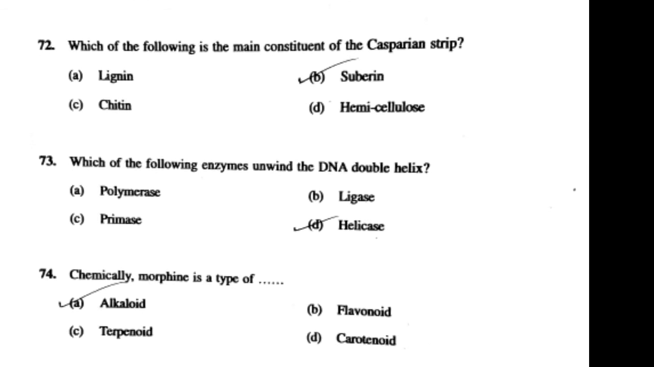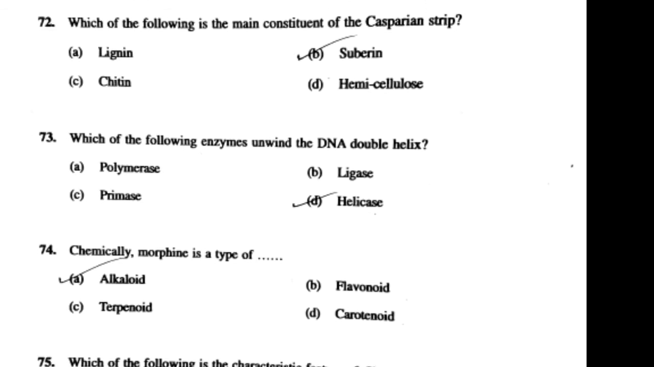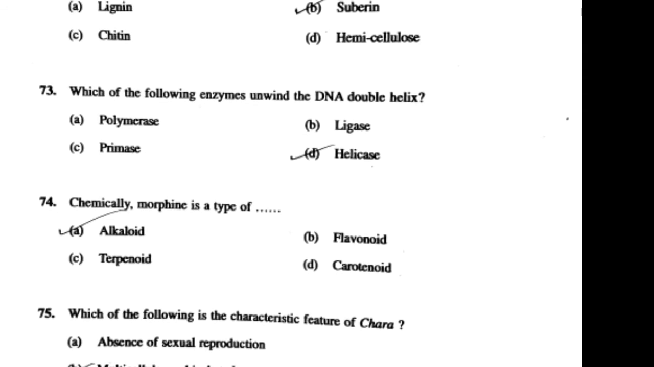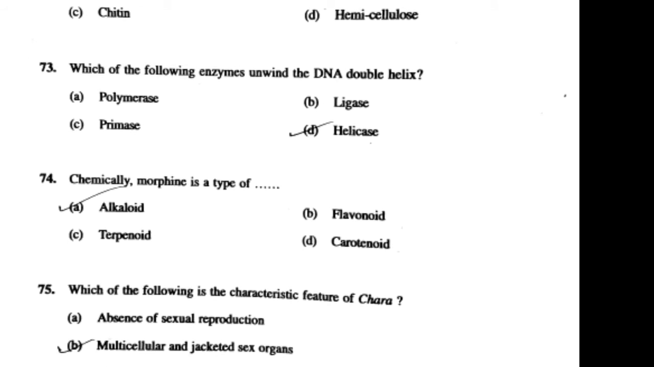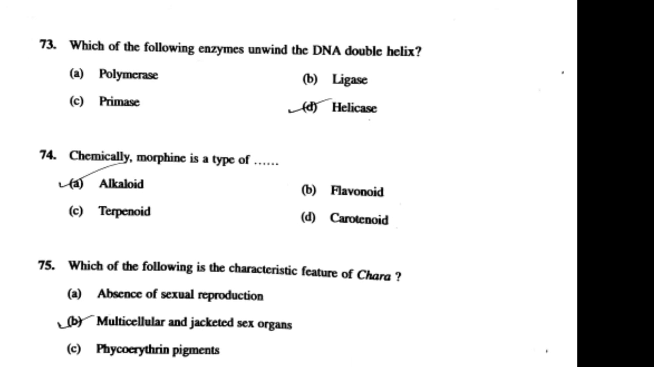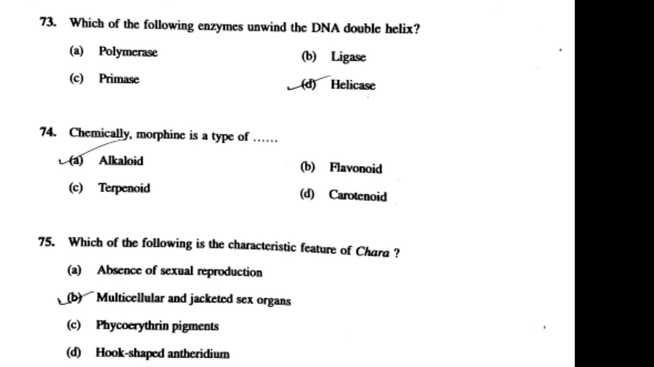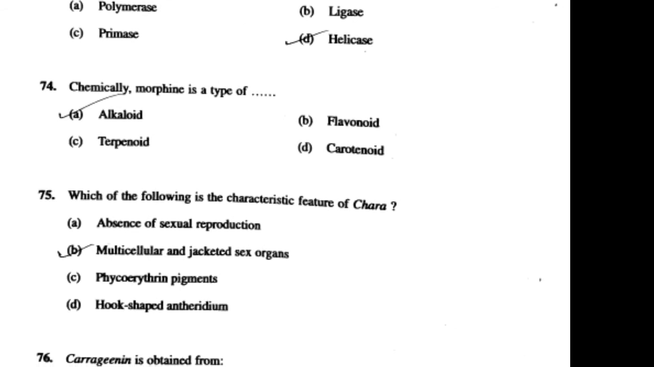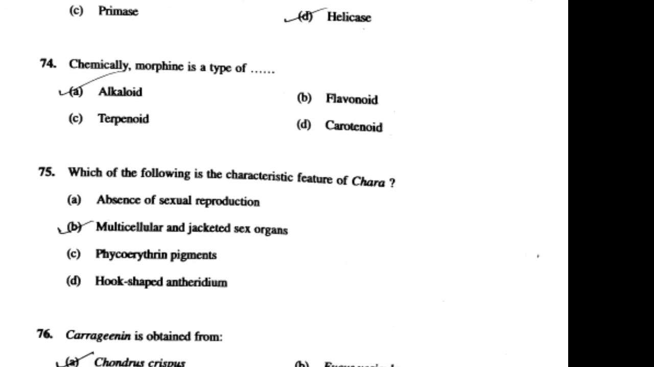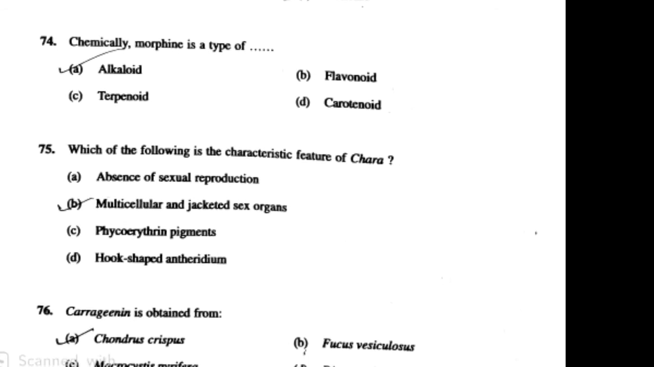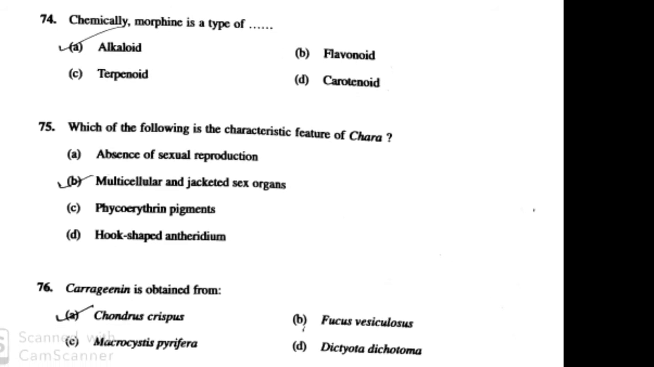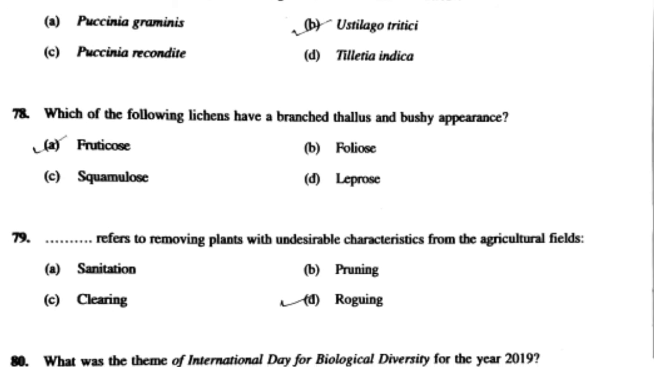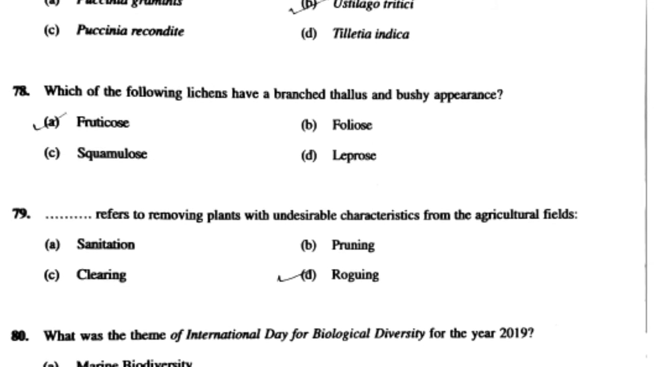Answer is suberin. 73rd question which of the following enzymes unwinds the DNA double helix? Answer is helicase. Question number 74 chemical morphine is a type of? Answer is alkaloid. Question number 75 which of the following is characteristic feature of the Chara? Answer is multicellular and jacketed sex organ. Question number 76 carrageenan is obtained from? Answer is Chondrus crispus. 77th question which of the following is causal organism of loose smut of wheat? Answer is Ustilago tritici.